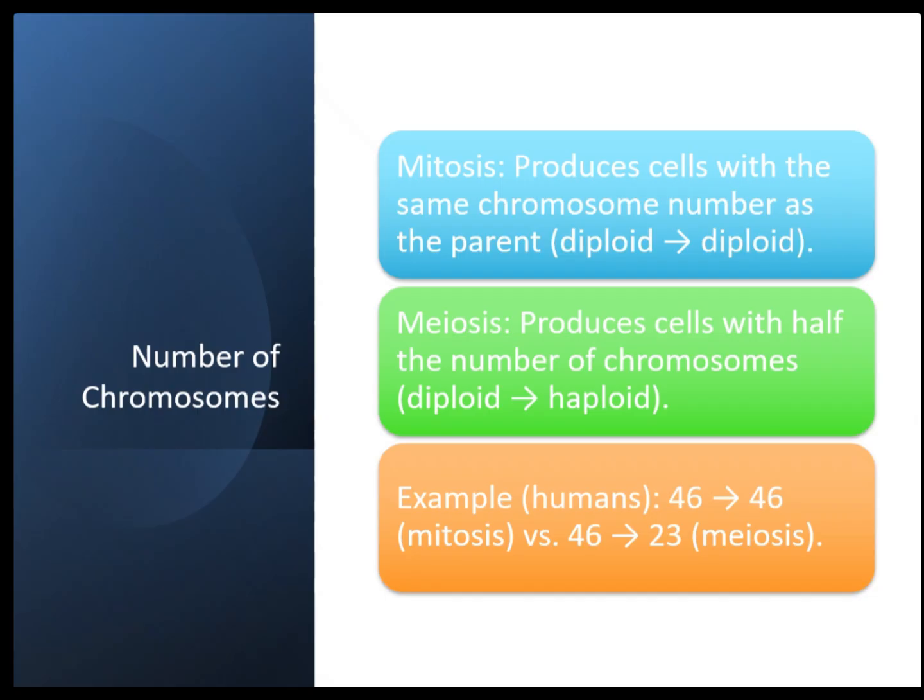Number of chromosomes. Mitosis produces cells with the same chromosome number as the parent, diploid to diploid. Meiosis produces cells with half the number of chromosomes, diploid to haploid. And an example, humans: 46 to 46, mitosis, versus 46 to 23, meiosis.